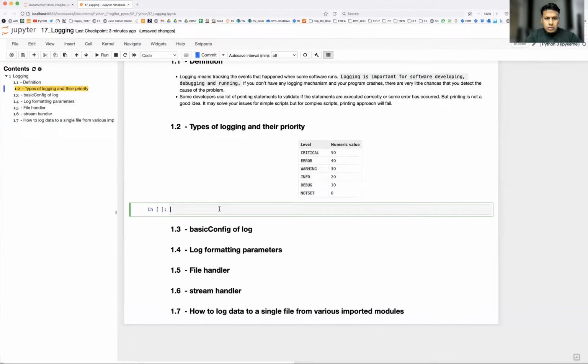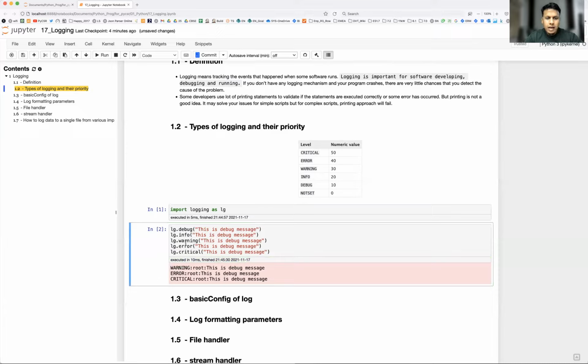Now I'll write info, then warning, then error. Okay, let's run this. If you see here, by default only warning and higher levels are enabled.